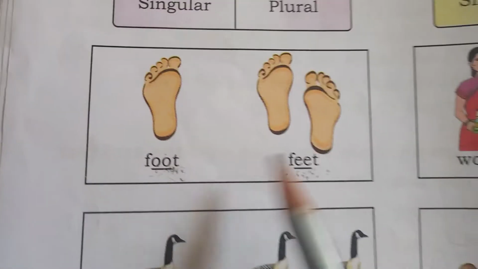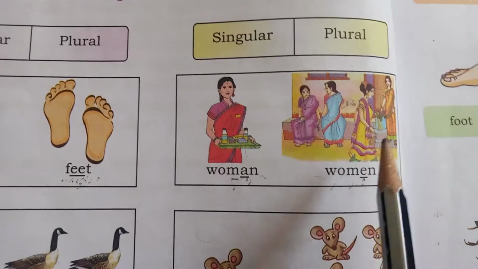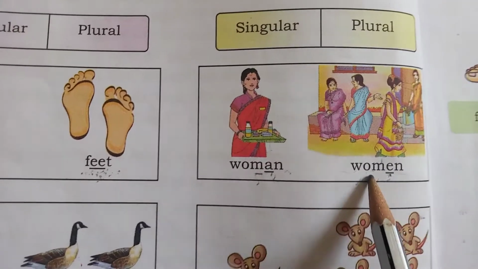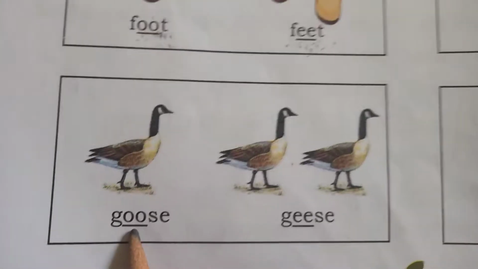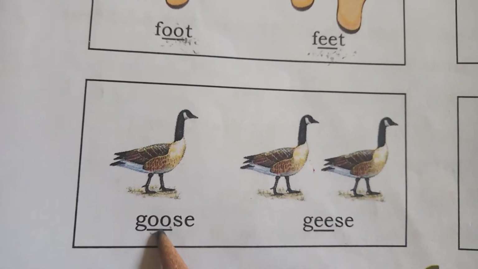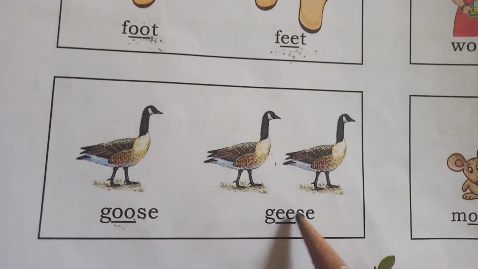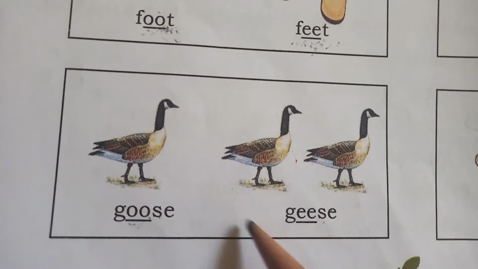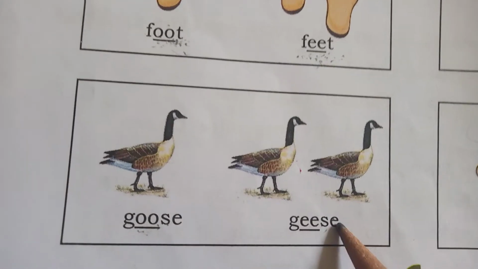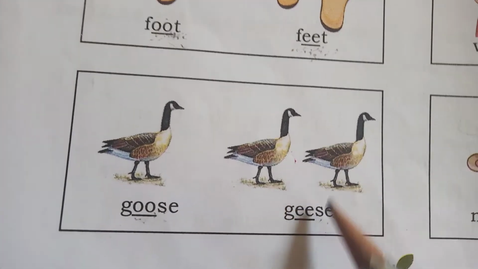Foot is a singular word, feet is a plural word. Woman is singular, women is plural. Next, goose. Here OO are vowels, and in the plural word OO becomes EE. Goose, geese.